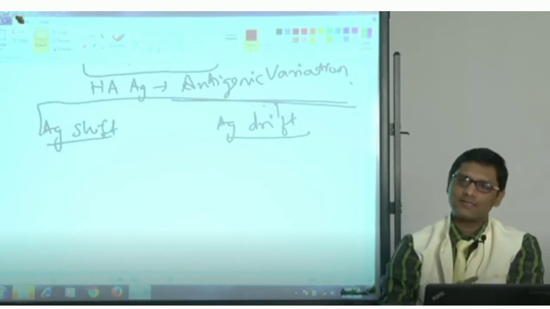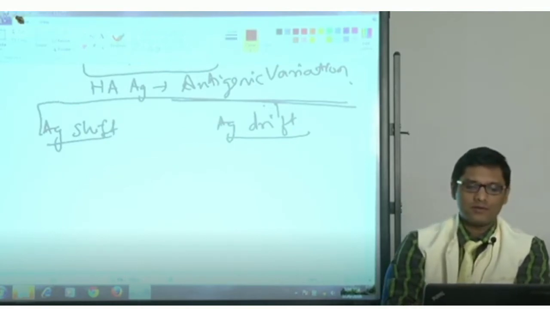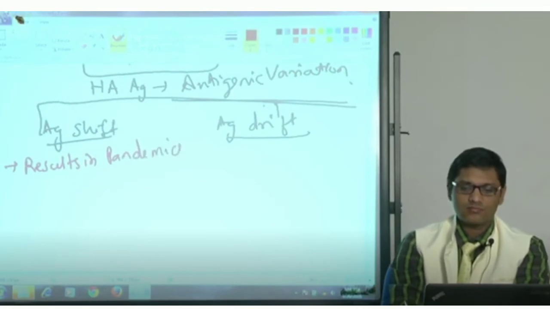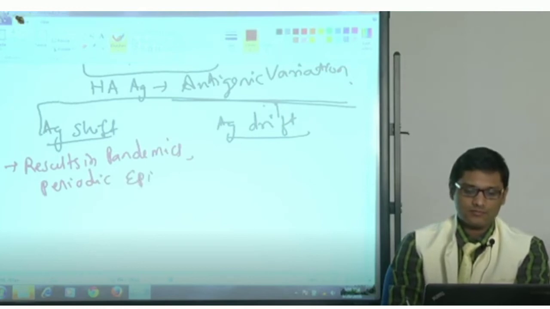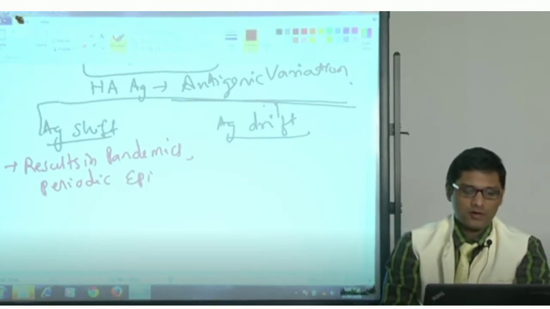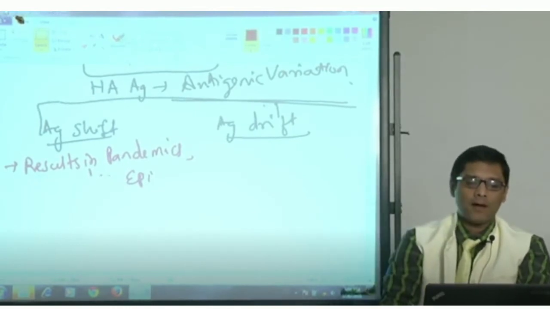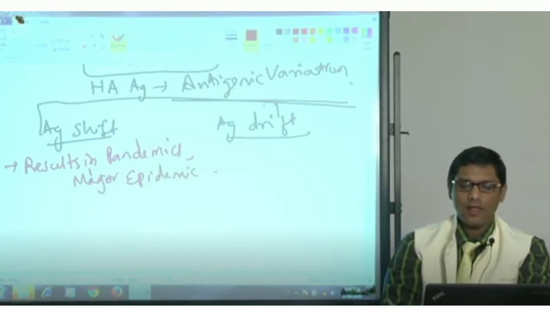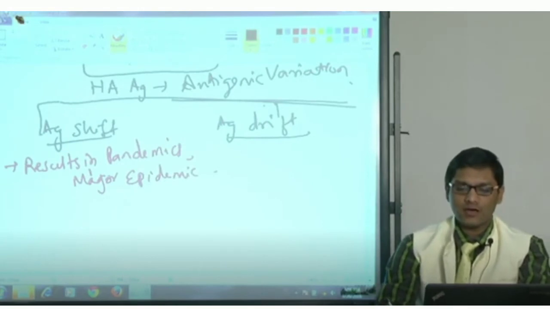So shift is always a major change, and because it is a major change, it results in pandemics and explosive epidemics. It results in pandemics and major explosive epidemics, whereas drift results in outbreaks and small periodic epidemics.